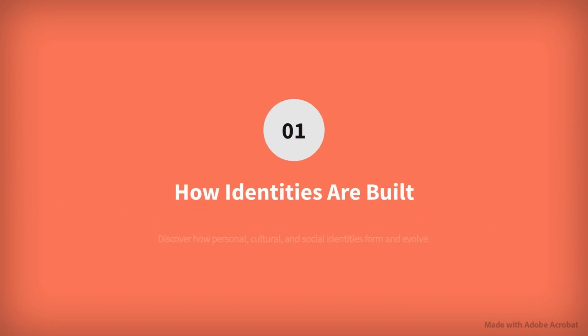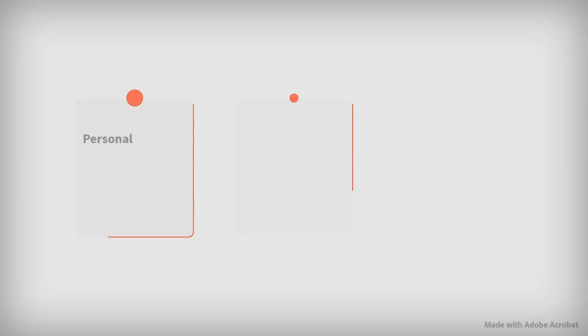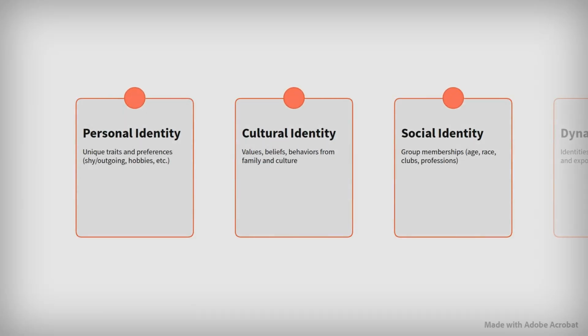What shapes our sense of self? In this topic, we'll uncover how cultural backgrounds, social groups, and life experiences combine to build our identities, and how these identities can shift over time. Here's how identity formation works across personal, cultural, and social layers, each adding complexity to who we are.